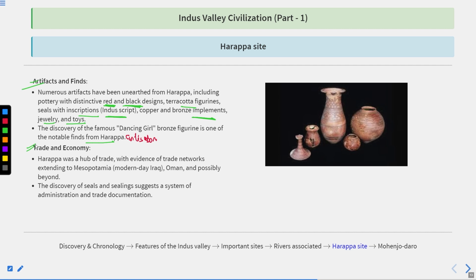Harappa was a hub of trade, with evidence of trade networks extended to Mesopotamia, which is part of Iran now, Oman, and possibly beyond. The discovery of seals and sealings suggests a system of administration and trade, basically documentation of this site.